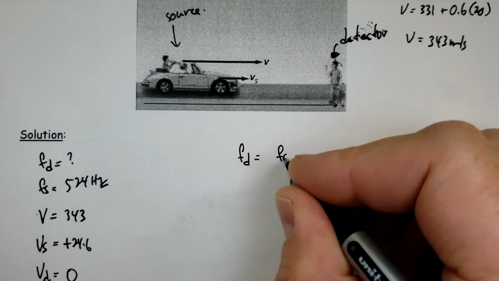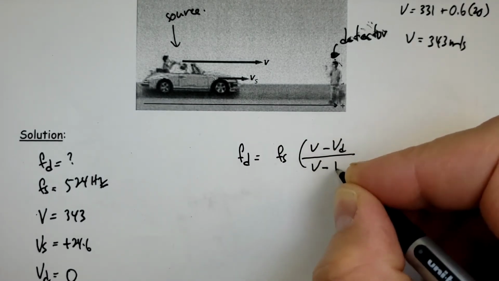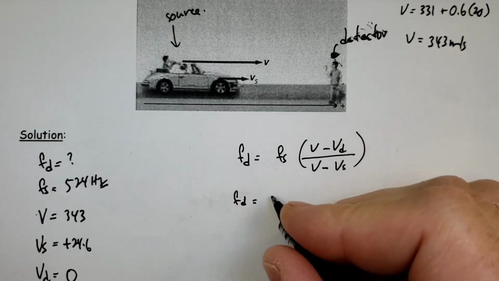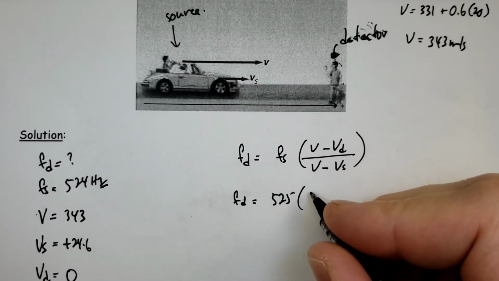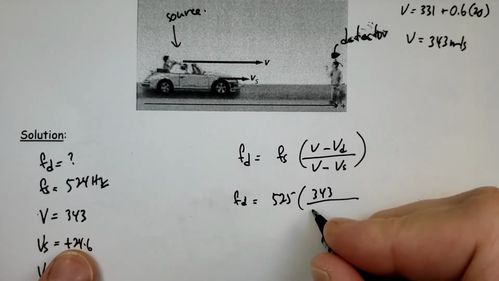So using that equation, FS is 524. Speed of sound in air that day, 343.